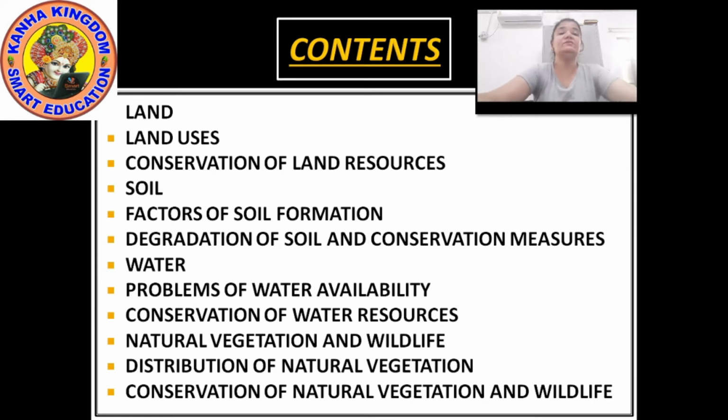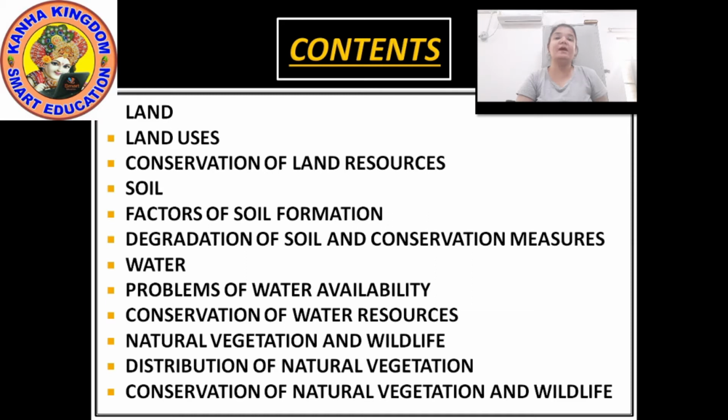And lastly, we would see how would we conserve this natural vegetation. Our natural vegetation is getting spoiled, getting damaged by the uses of the people. Now, how could we save this? Wildlife conservation, because many of the animals are getting extinct, they are disappearing. How could we save them? Such kind of points we would see in